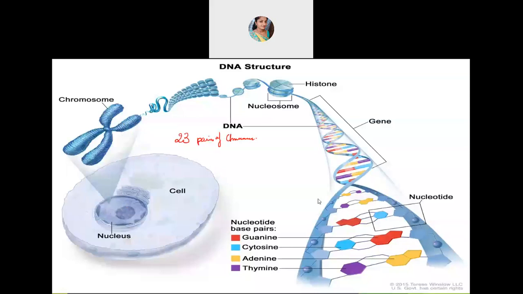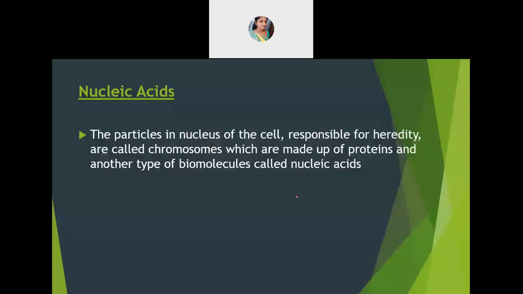So now you are going to learn about nucleic acid. What is important for us is not the biological aspect of it, but what are the chemical components present in nucleic acid. So let's go in detail about these. Nucleic acid is responsible for the hereditary character carried by chromosomes, and those chromosomes are biological molecules made up of DNA.